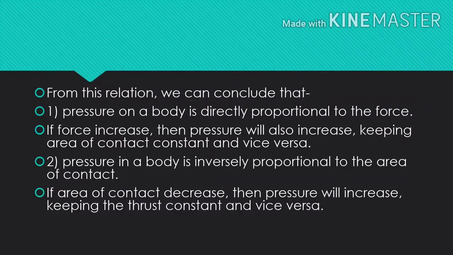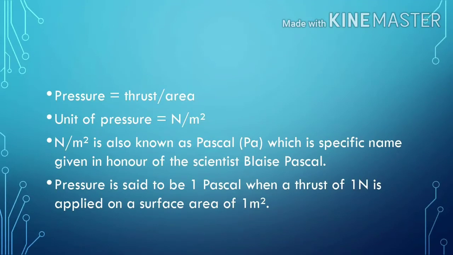Even pressure on a body is inversely proportional to the area of contact. If the area of contact decreases, then pressure will increase, keeping the thrust constant, and vice versa. Now pressure is equal to thrust upon area. So what will be the unit of pressure? The unit of pressure is Newton per meter square.